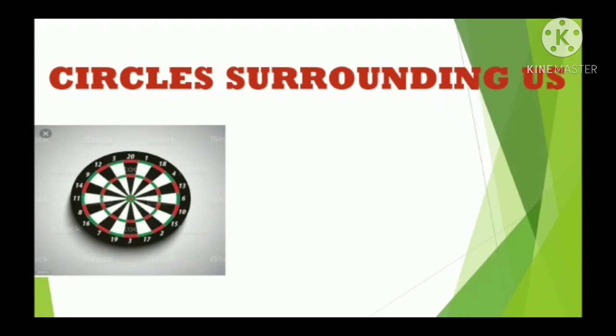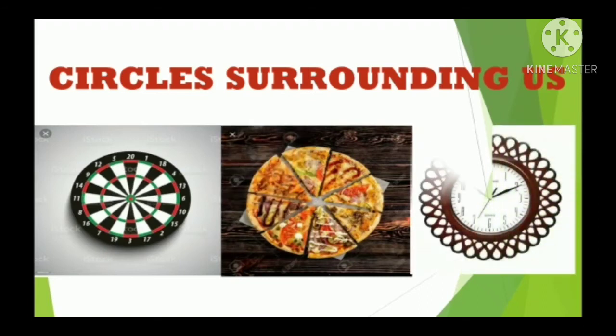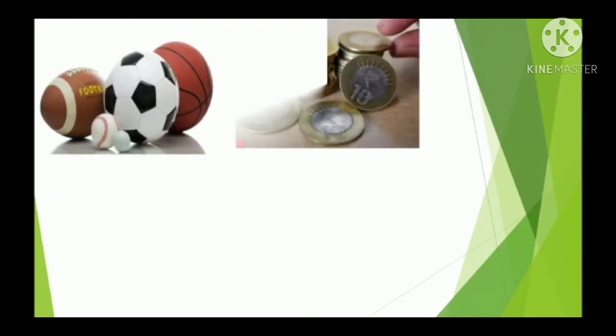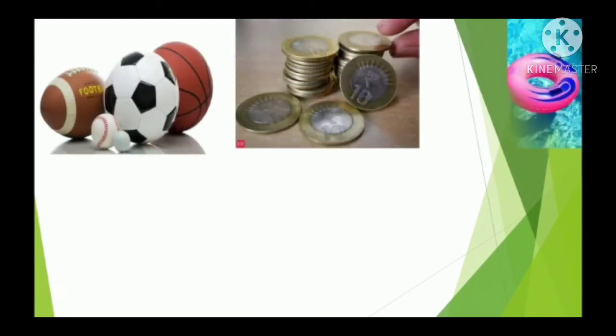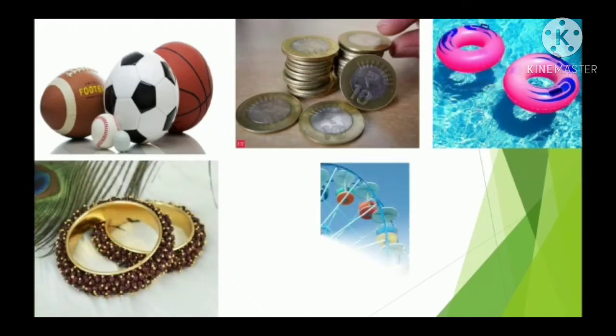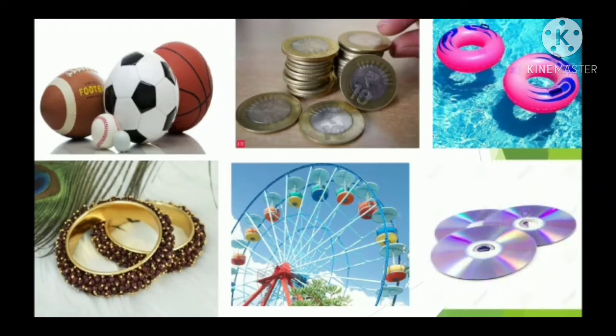We can see circles in a dartboard, pizza, wall clock, toys, coins, swim tubes, bangles, roller coaster and CD disc. Like this, we can see circles anywhere.